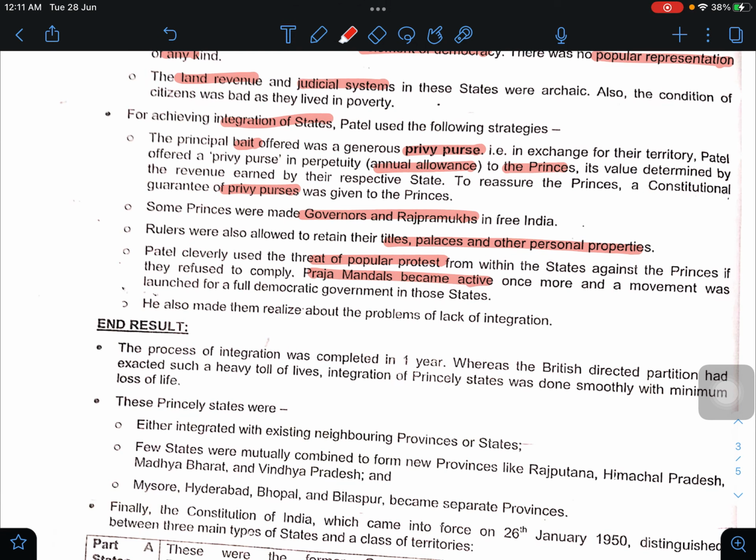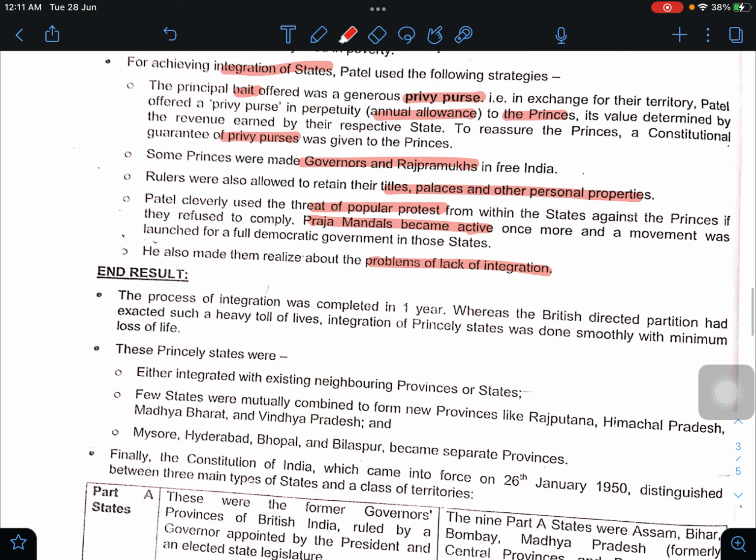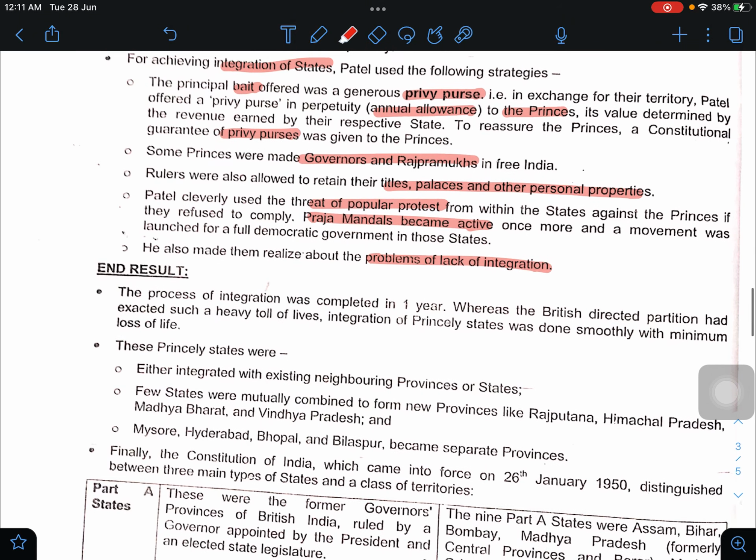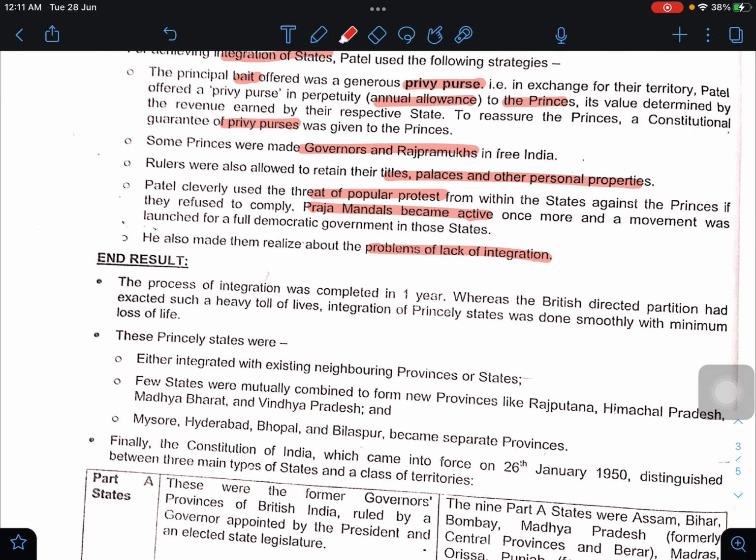He also made them realize the problems of lack of integration. And as a result, the process of integration was completed in 1 year, whereas the British-directed partition had exacted such a heavy toll of lives. Integration of princely states was done smoothly with minimum loss of life. See, when the British went away, there was heavy loss of life.